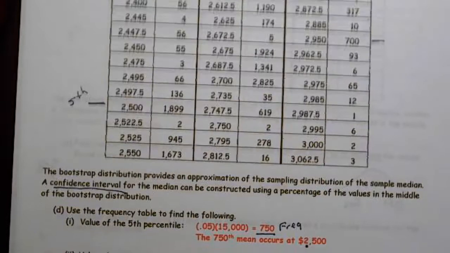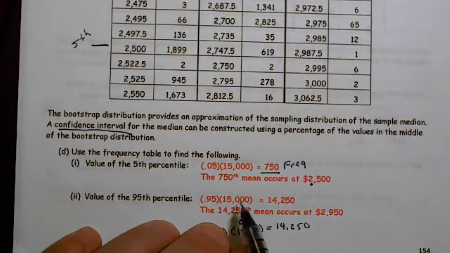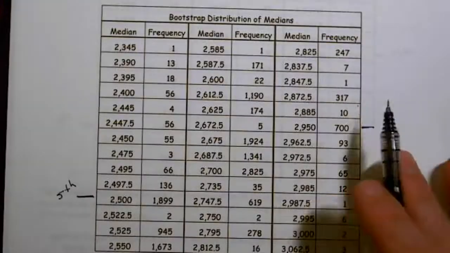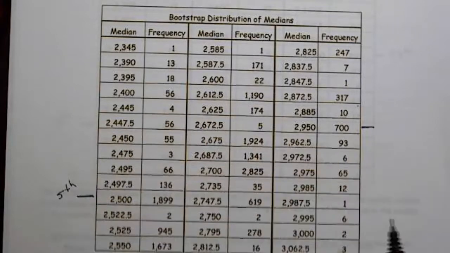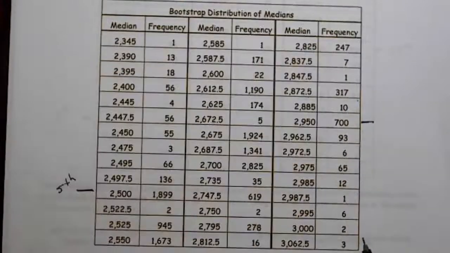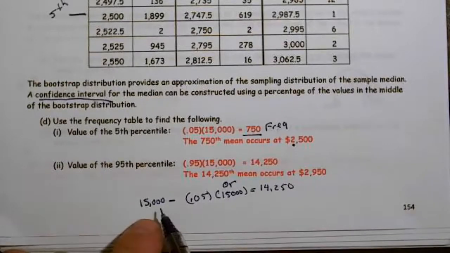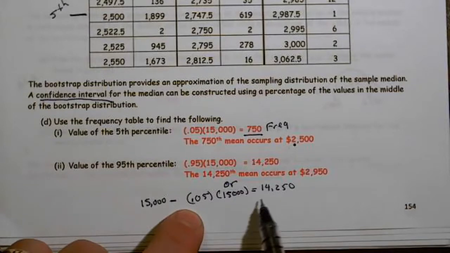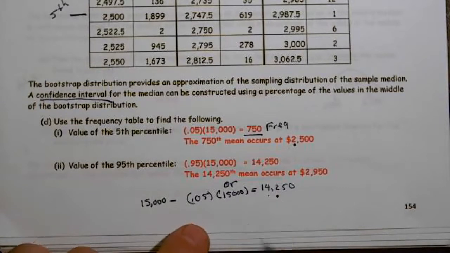The next thing it asks for is a 95th percentile. So 0.95 times 1,500, and I can keep adding all the way up. I can keep adding all these all the way up, and I'm going to ultimately end up here. Now, instead of adding all of these together, what I would suggest is that we work backwards. Basically, that's going to be this 15,000 minus the 5%. And that gives me 14,250. All right. That's what we're looking for.